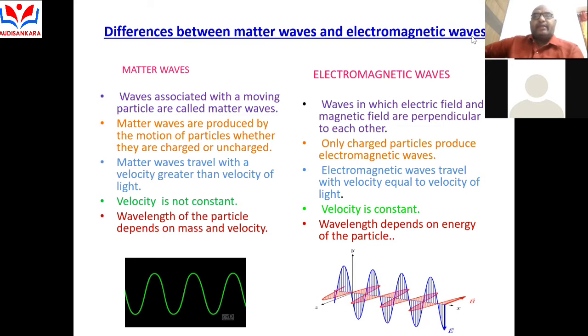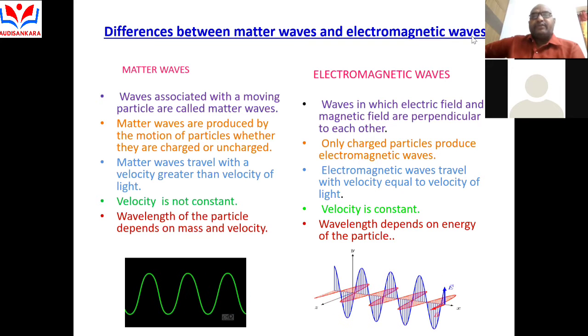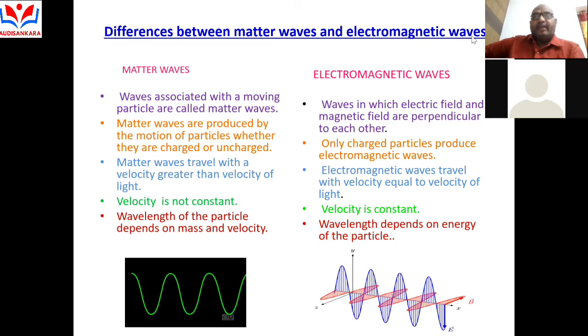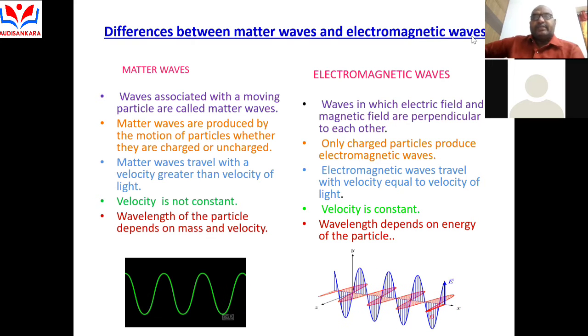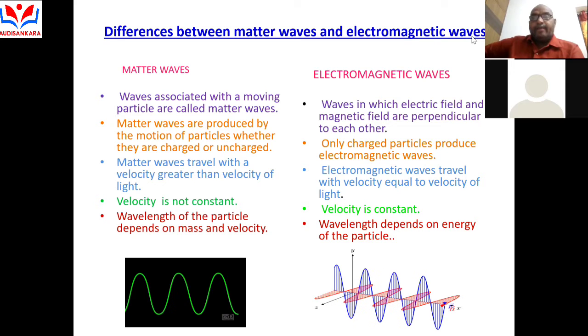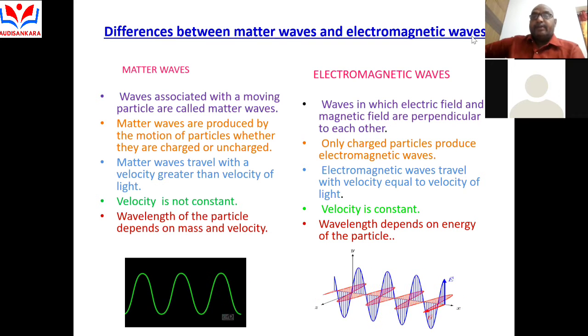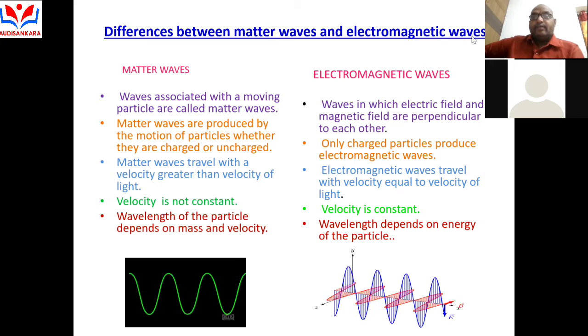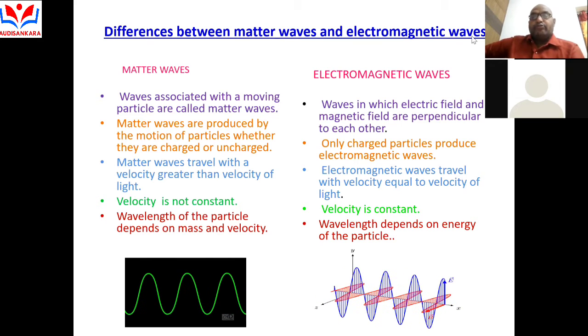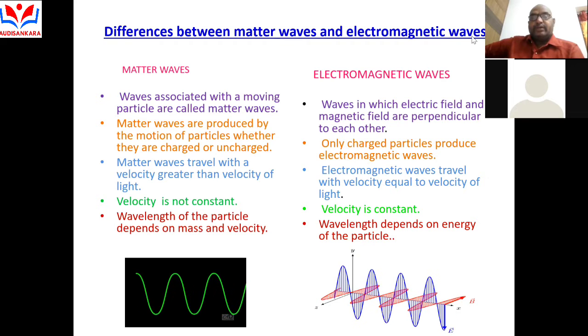And electromagnetic waves are the waves in which the electric field and magnetic field are perpendicular to each other. Only the charged particles produce electromagnetic waves.